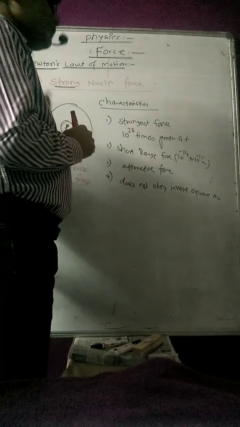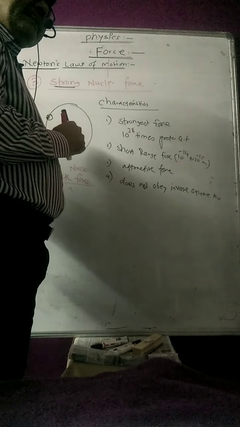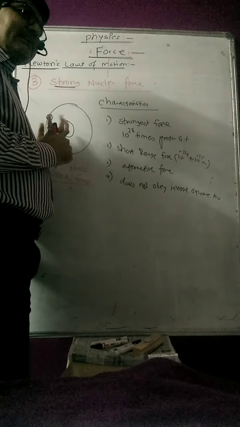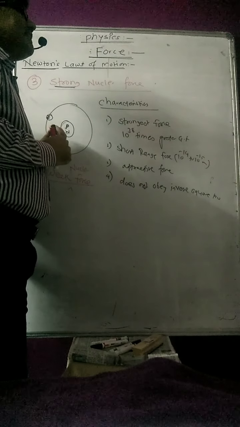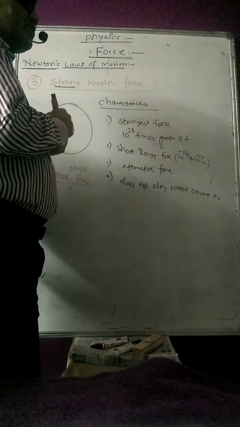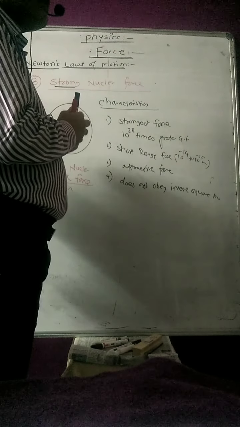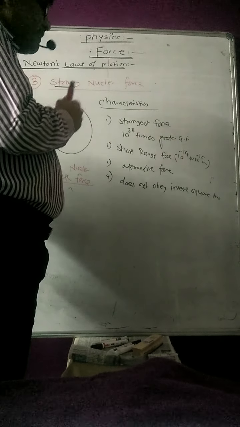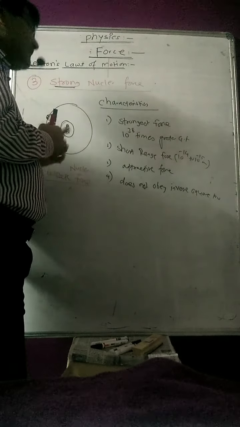What happens exactly inside the nucleus? There are protons and neutrons, and when decay is going on, that is alpha decay, beta decay, gamma decay, which you have learned, alpha particles, beta particles, or gamma rays come out. Along with that, other particles also come out, like the neutrino, anti-neutrino and electrons, so there is an interaction going on between these subatomic particles during decays. That force is called the weak nuclear force.